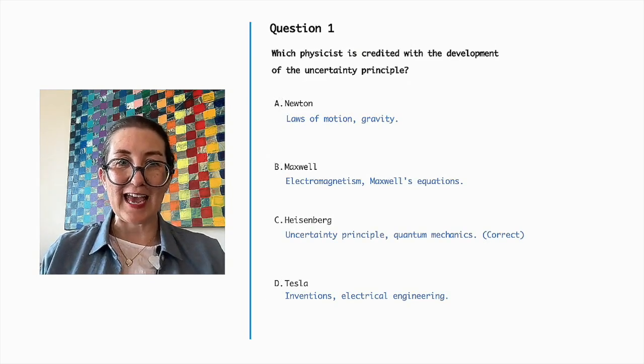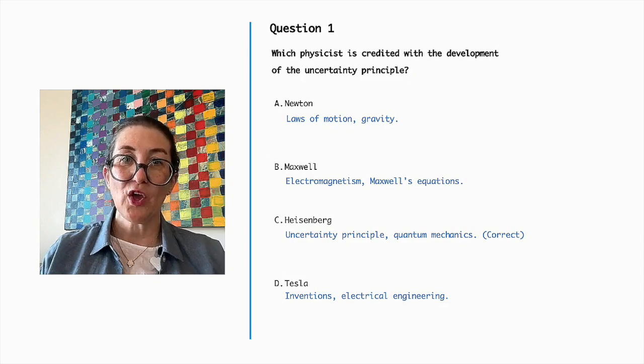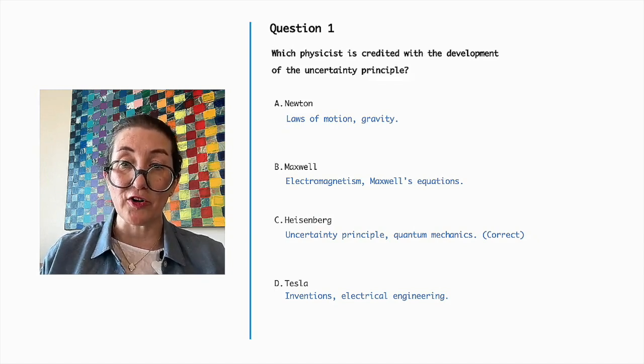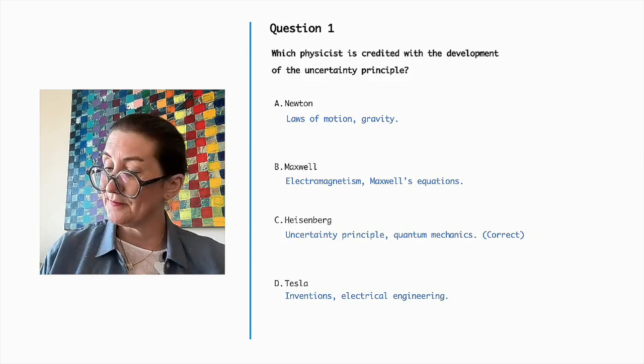Therefore, the correct answer is Heisenberg, who is credited with the development of the uncertainty principle, a fundamental concept in quantum mechanics that states the impossibility of knowing both the position and momentum of a particle with absolute precision simultaneously.